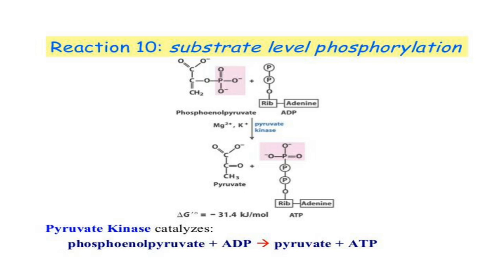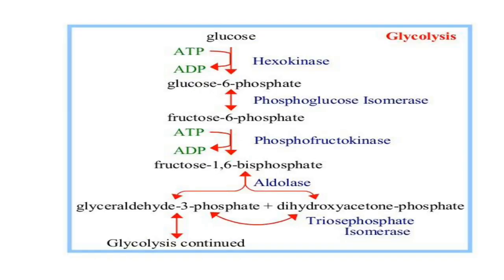These are the 10 steps involved in the glycolysis process. Let us see the overview. The glucose molecule in the first step forms glucose 6-phosphate by taking 1 mole of ATP. Glucose 6-phosphate isomerizes to fructose 6-phosphate. Then again it phosphorylates to fructose 1,6-bisphosphate.